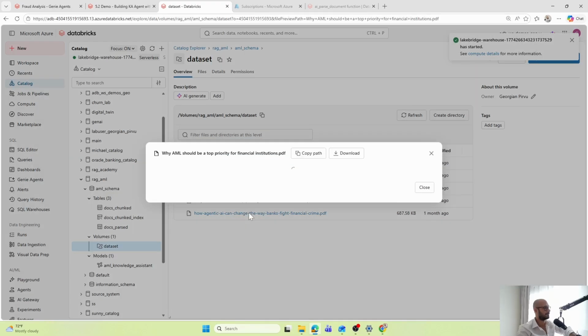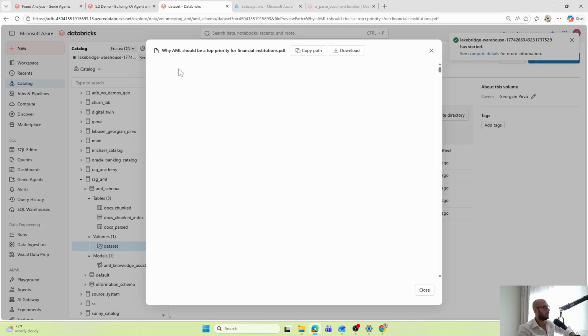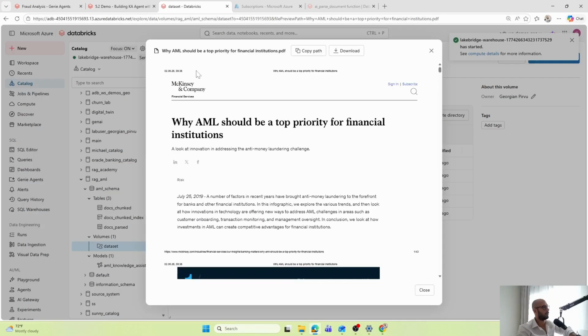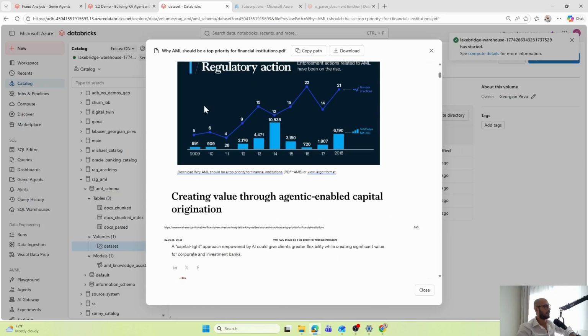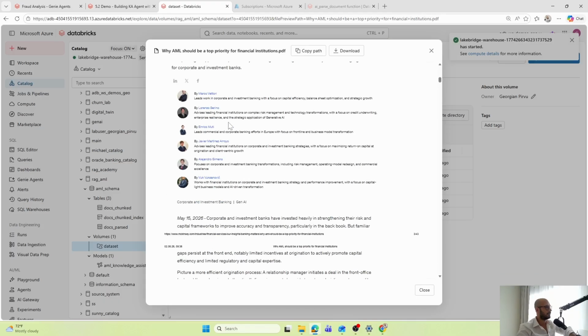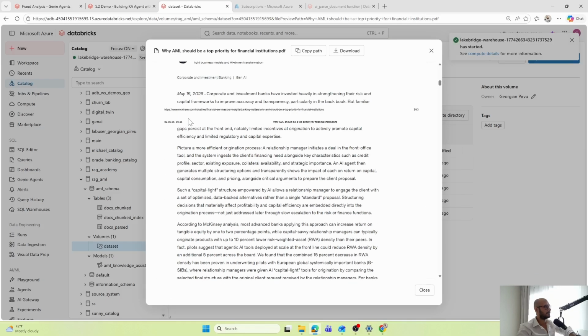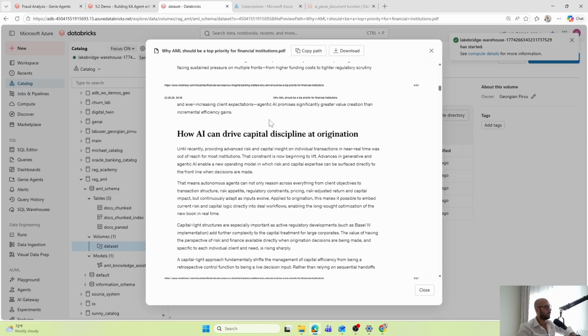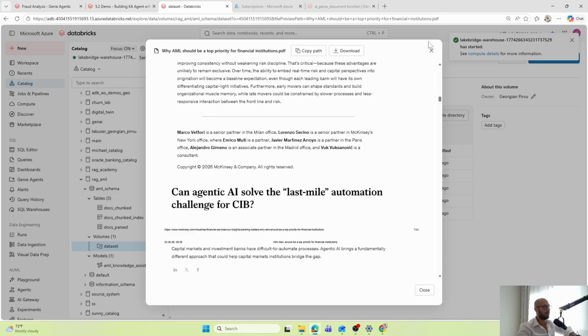If I go to this one, this is, for example, a McKinsey report, why anti-money laundering should be a top priority for financial institutions. There is some data here, some diagrams, the people who contributed to this report, and so on.